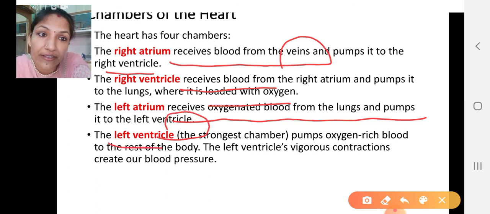The left ventricle is the strongest chamber, structurally and functionally, as it has to pump the blood to the whole body. So this chamber is going to pump the blood, and due to the contraction of the heart chambers, blood pressure is created.